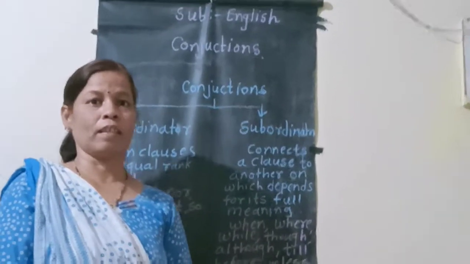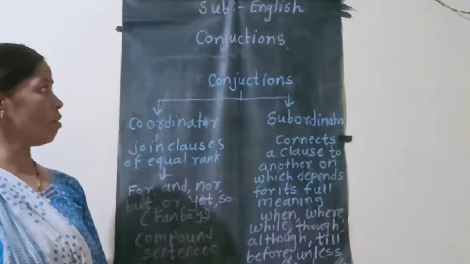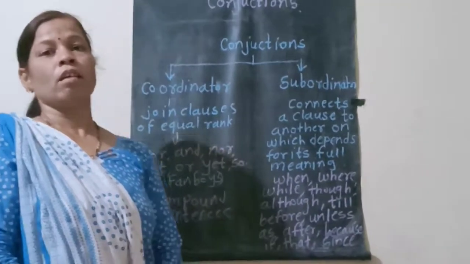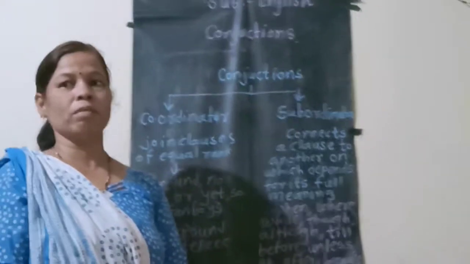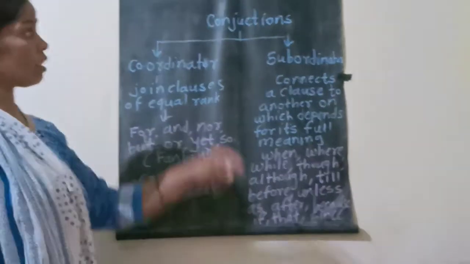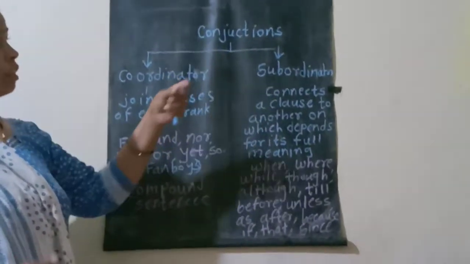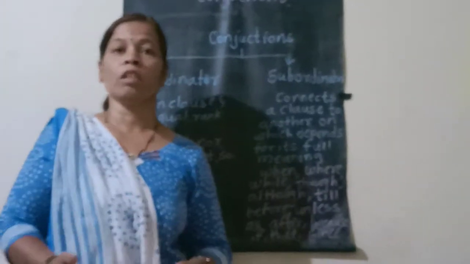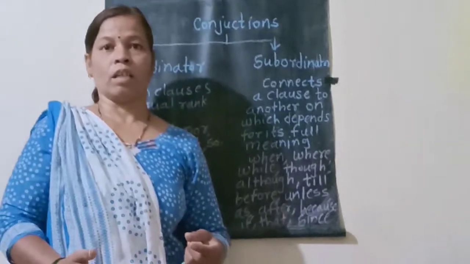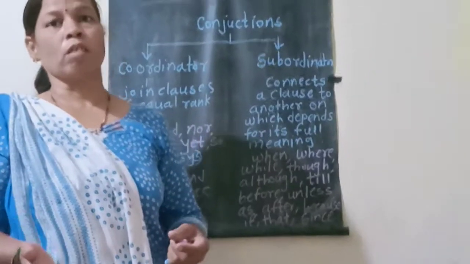Today we are going to learn conjunctions. Everyone knows conjunctions are used when we are joining two sentences, two words, or two clauses. At that time, this word is called a conjunction. These conjunctions are very important because they introduce clauses. In the next step of grammar, we will learn about clauses.